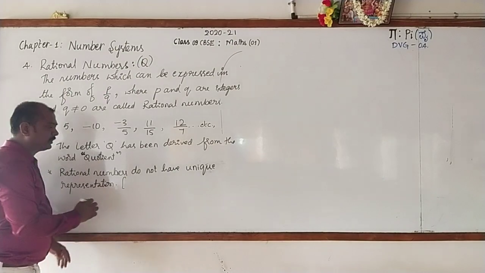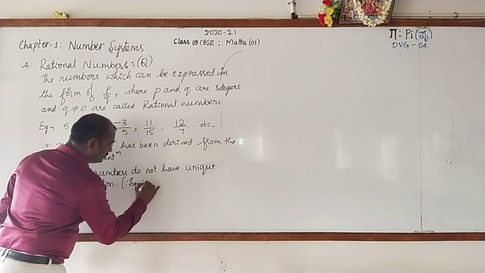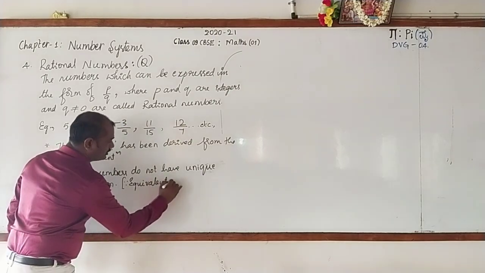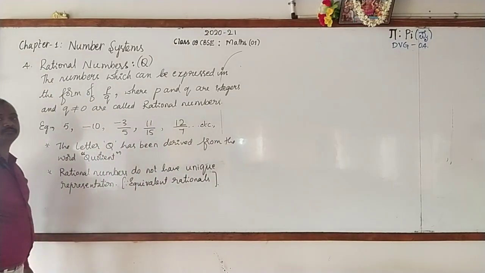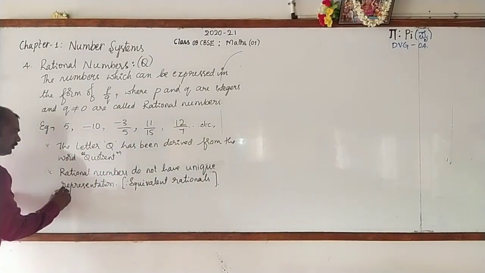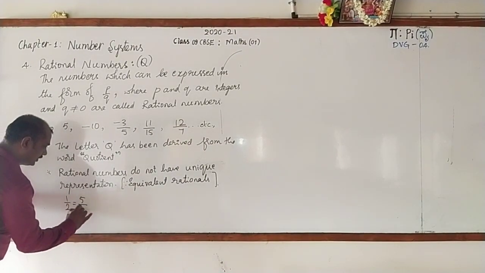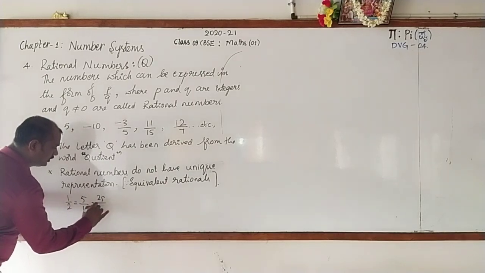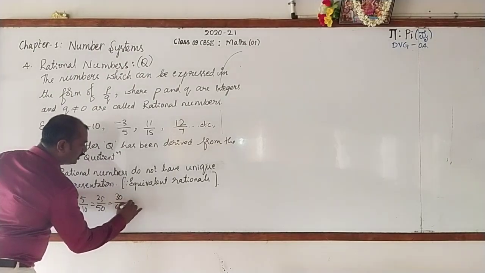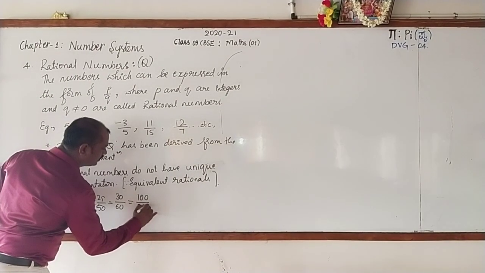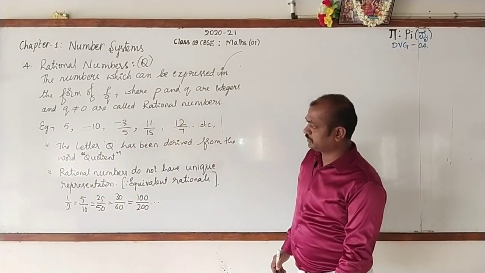Just for the sake of information, in bracket I write because of equivalent rationals. Now, you can take an example for this. Same thing. 1 by 2 can be written as 5 by 10, can be written as 25 by 50. Then you can write 30 by 60, 100 by 200 and so on.